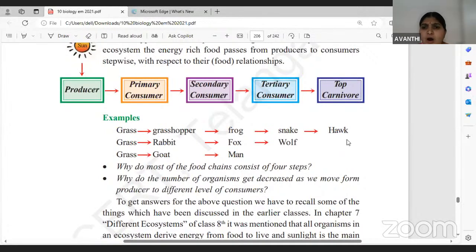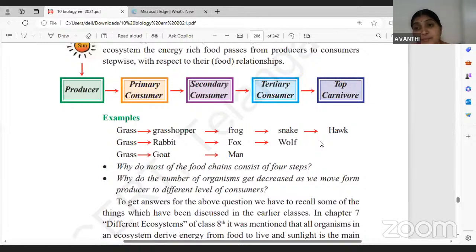You can take here hawk, eagle. Eagle is not eaten by any other animal. Wolf, or else you can take lion, tiger. Lion and tiger are not eaten by any other animal. Until and unless we hunt them, or by other factors, they may die. So that comes under top carnivore.